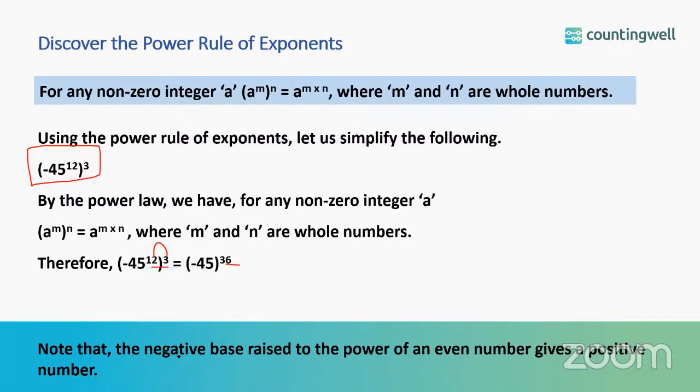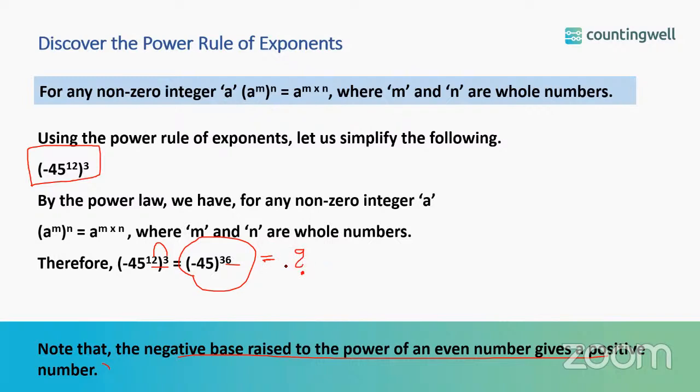Note that a negative base raised to the power of an even number gives a positive number. So if you find this value, what will be the sign of the resulting number? Will it be a positive number or a negative number?